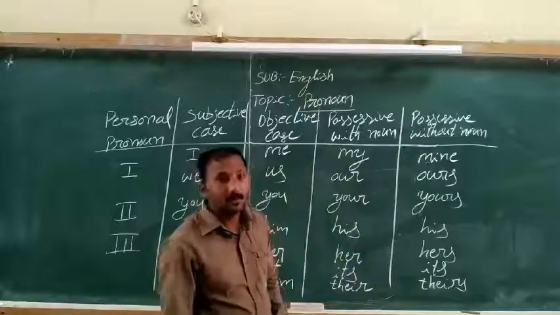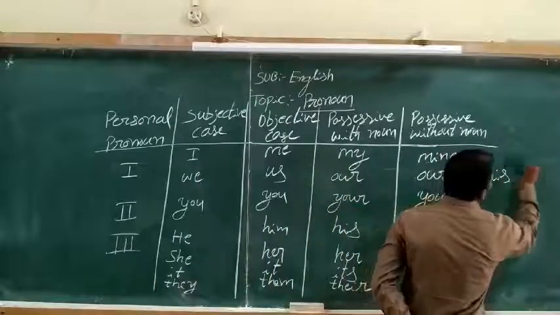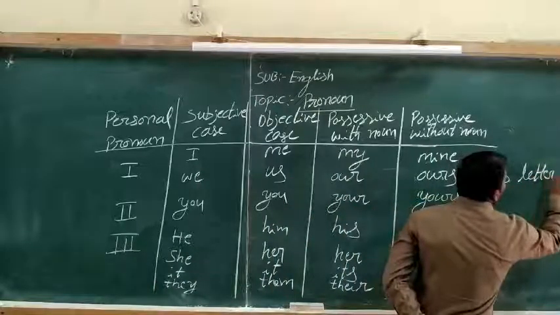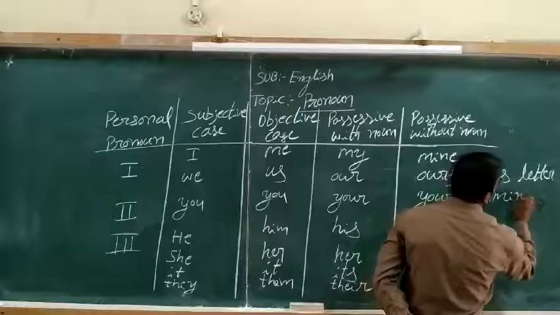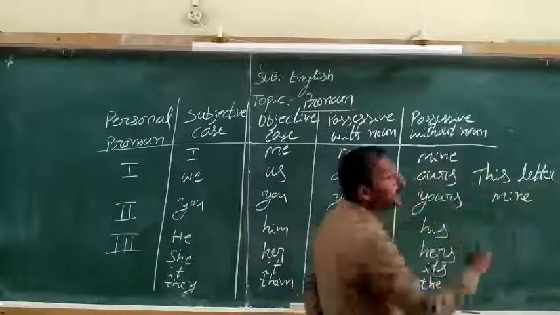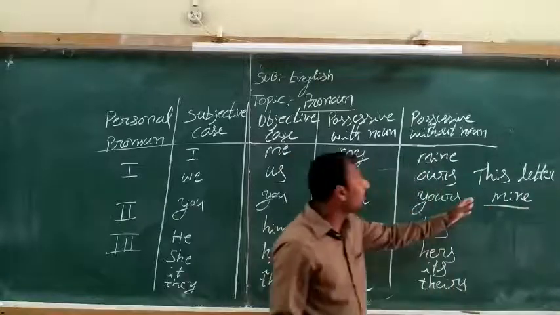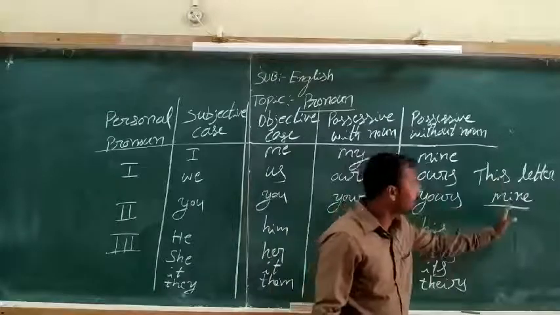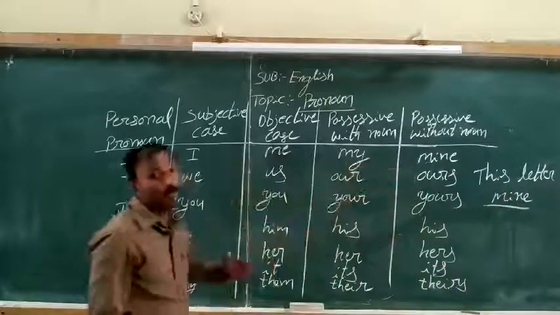For example, this letter is mine. In this sentence, mine is not followed by any noun. This letter is mine. So that is a possessive without noun.